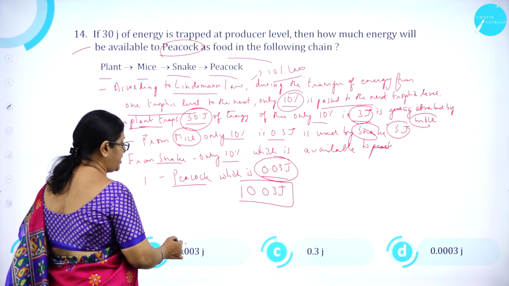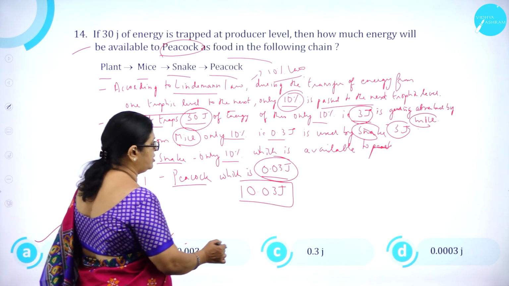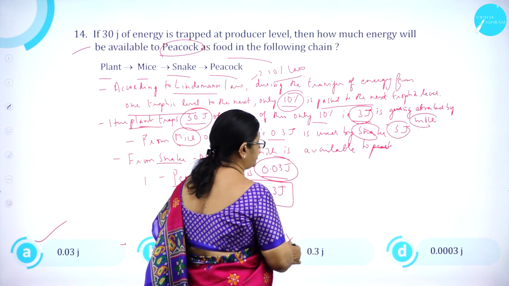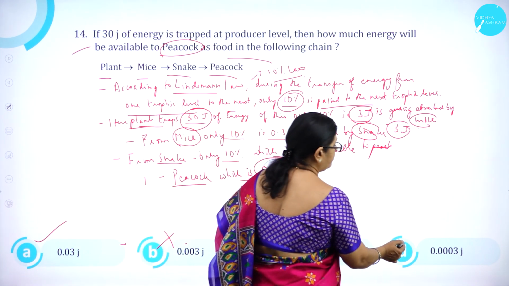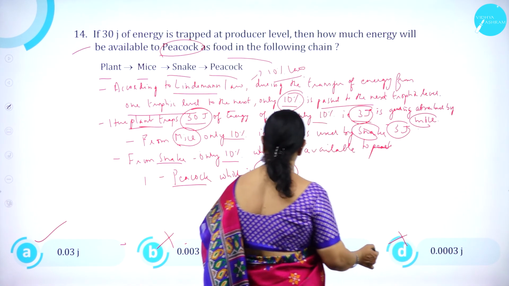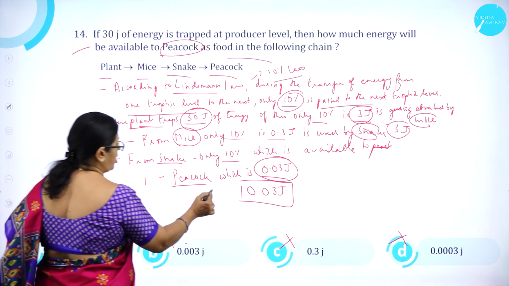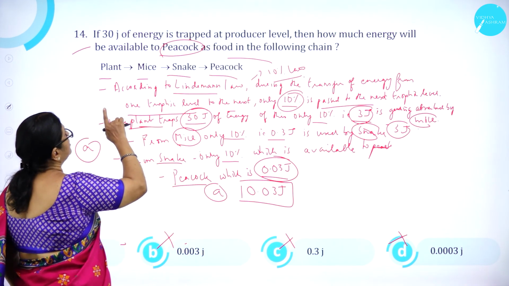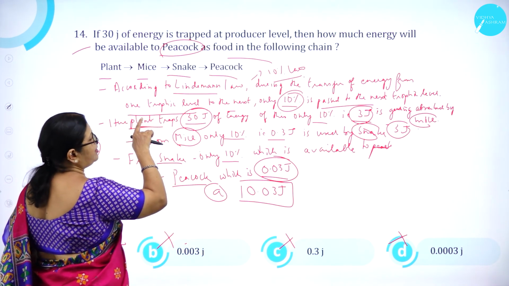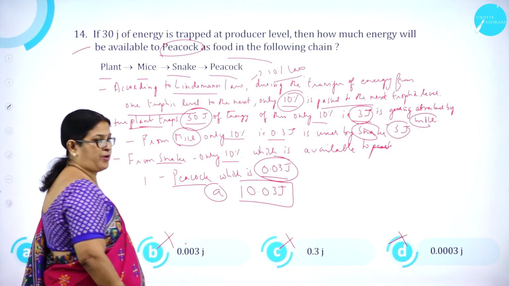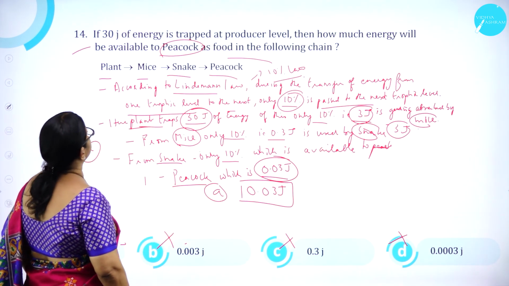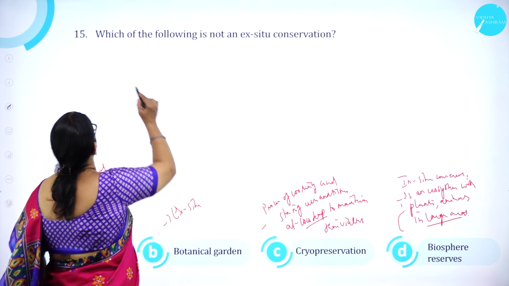Option B, 0.003 joules is wrong. C, 0.3 joule is wrong. And D, 0.003 joule is wrong. So option A is correct. The energy that is available to peacock is 0.03 joules. Moving on to question number 15.